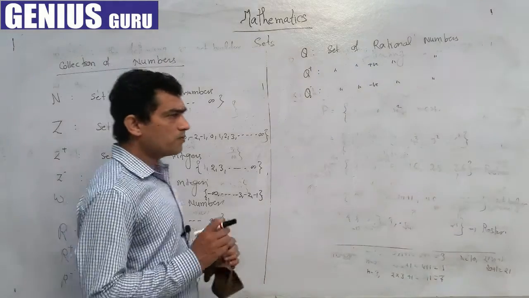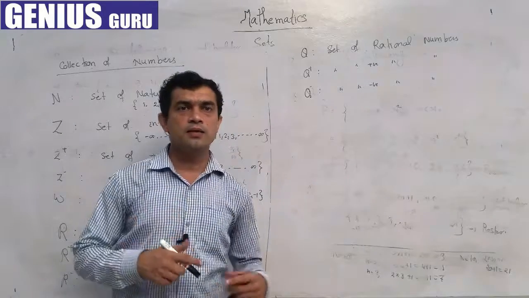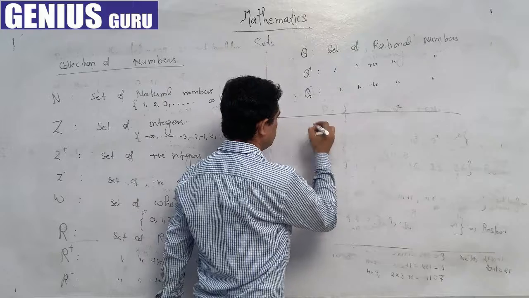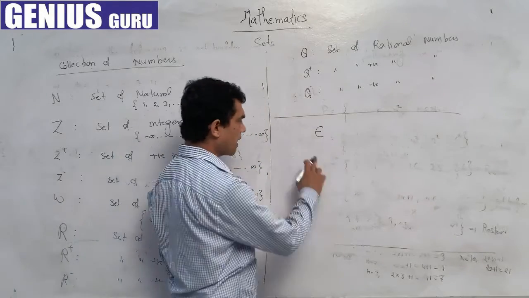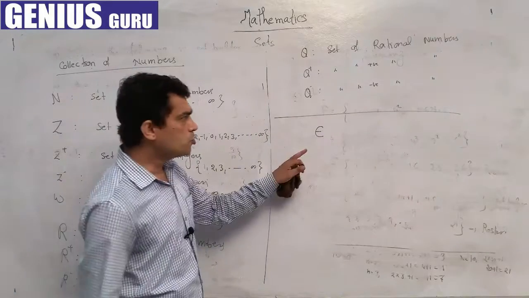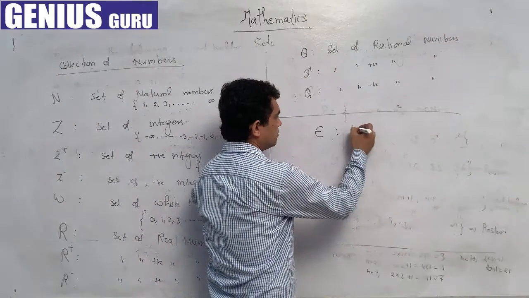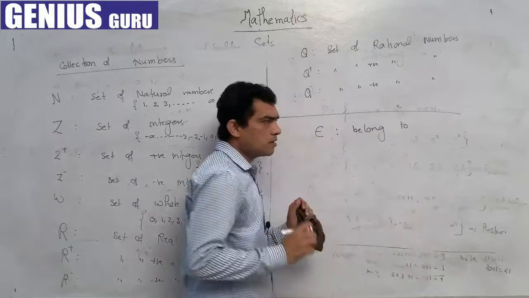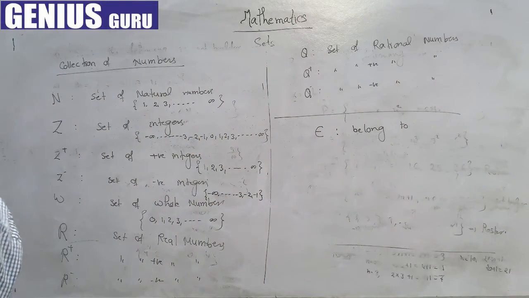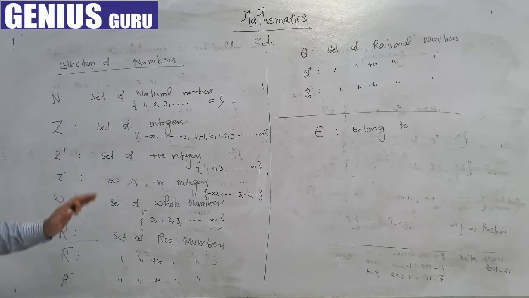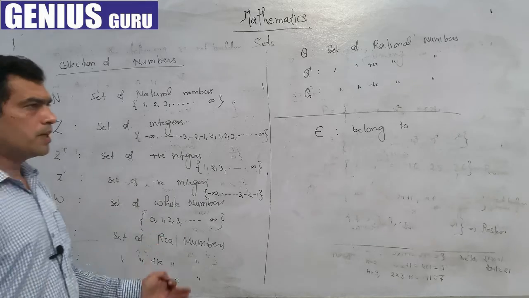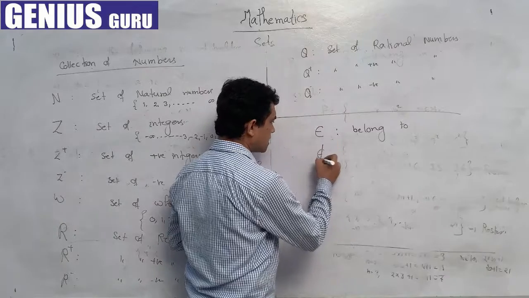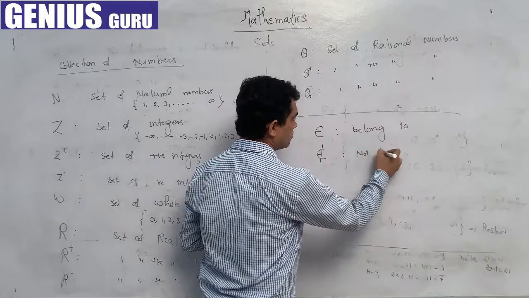Now I want to discuss one symbol that we have already used in the set builder method. This is epsilon, and we use it here for "belongs to." If an element is in the set, we use this symbol, belongs to. If that element is not in the set, we use not belongs to, which is epsilon with a cross.